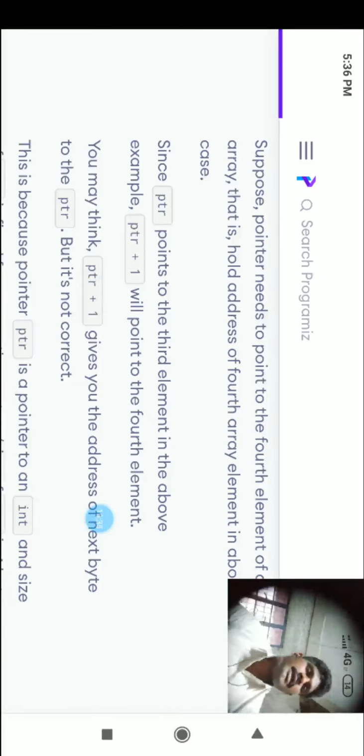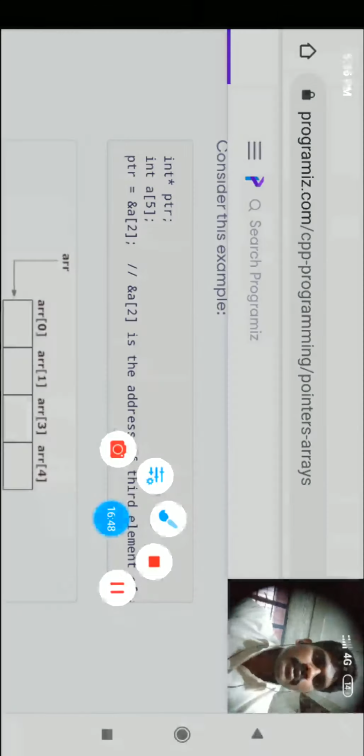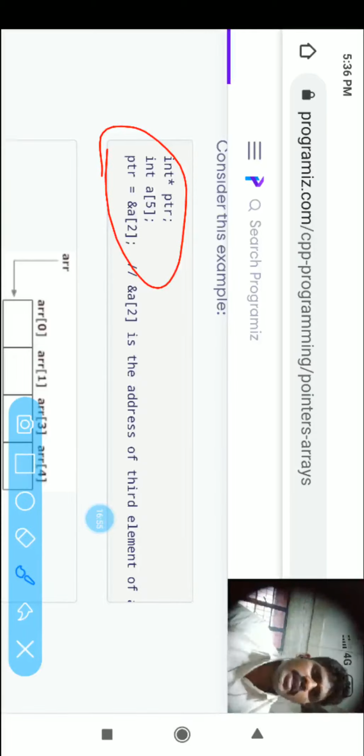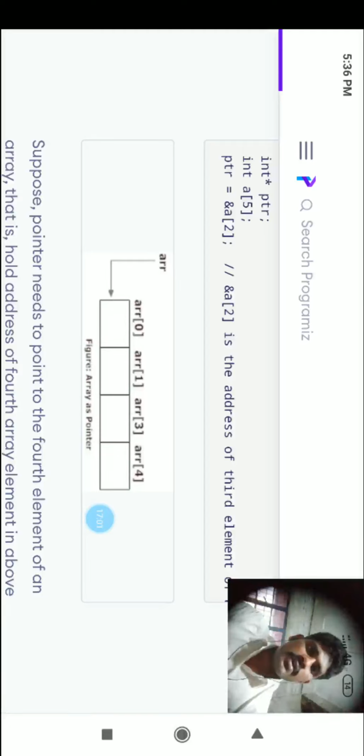ptr is holding the address of the third position, which we have seen above. What is mentioned? ptr equal to ampersand a[2]. Here I am explaining: ptr equal to ampersand a[2], so the pointer is storing the address of the array's third position. The 2 is not given to the pointer; the address of element 2 is pointed to by the pointer.